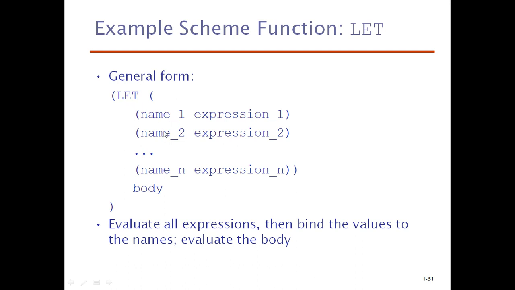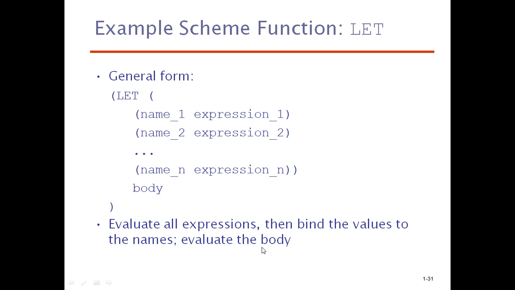The general form is like this: let, bracket open, expression 1, whatever after computation, the resultant will be assigned to name_1, the expression 2 after computation, the resultant will be assigned to name_2, like that till name_n. However many expressions you want to compute, that many you can compute and assign to a particular named variable like this. So evaluate all expressions, then bind the values to the names and evaluate the body.